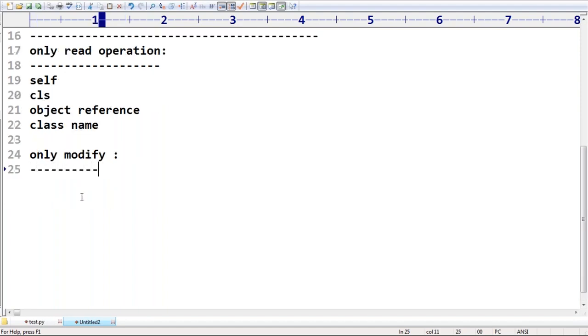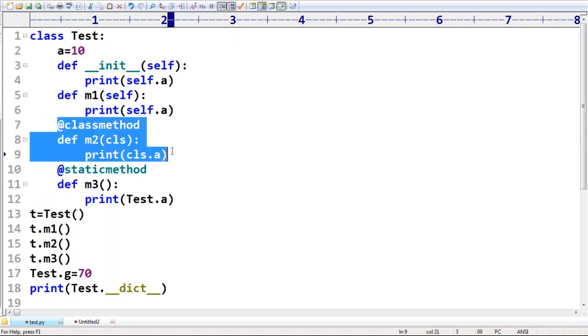If you want to modify a static variable, the only possibility is you should use either the class name or a CLS variable. That CLS variable you are not allowed to use everywhere. You are allowed to use it only inside a class method. Except this, everywhere you are required to use the class name only.